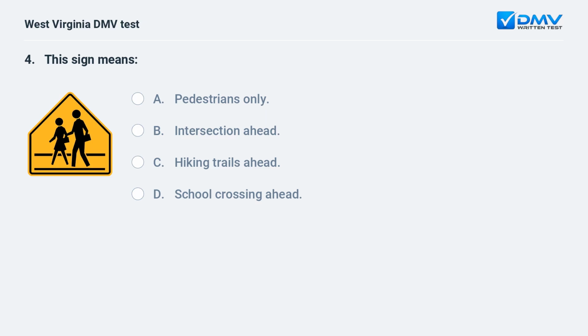This sign means A. pedestrians only. B. intersection ahead. C. hiking trails ahead. D. school crossing ahead. This sign indicates that a school crossing is ahead.